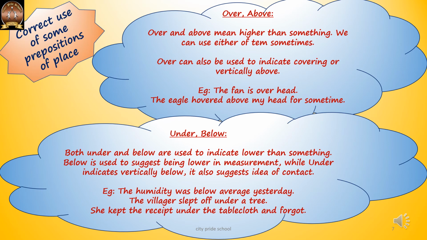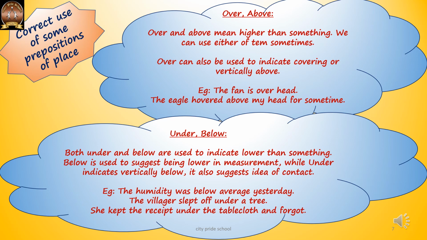Now, when I use above, it is used to show that there is no covering. So over is used to indicate covering, whereas we use above if there is no covering. So over and above mean higher than something. We can use either of them. Over can be used to indicate covering or vertically above. The fan is overhead. The eagle hovered above my head for some time. Most of the time it is interchangeable.